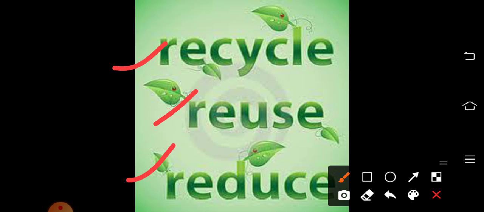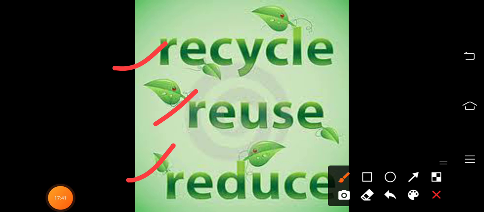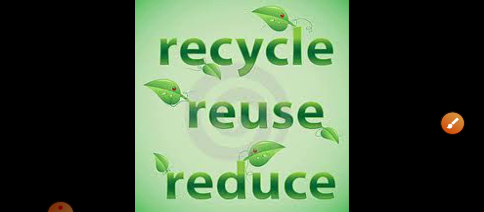So through practicing this idea, recycle, reuse, and reduce, we can limit the use of resources as well as take part in maintaining the balance in the ecology. So with this, we are winding up the chapter. Before concluding this session, I will go through the exercises. Shall we go? Okay.